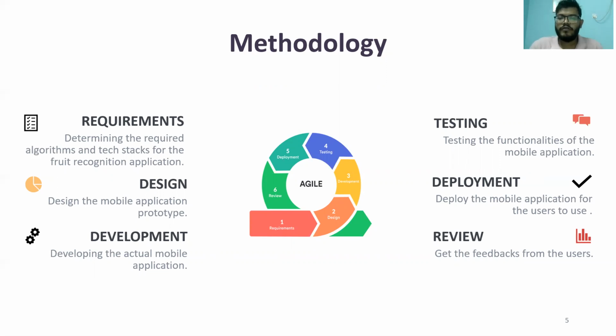Then we move forward to testing the functionalities of the mobile application, and then deployment, to deploy the mobile application for the users to test. Finally, we go to review to get feedback from the users.